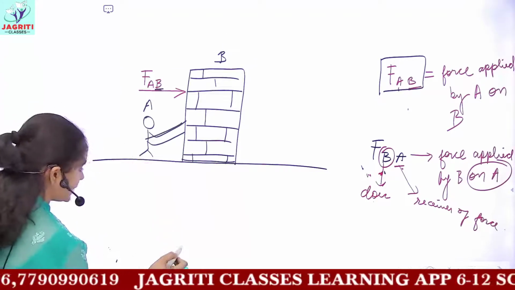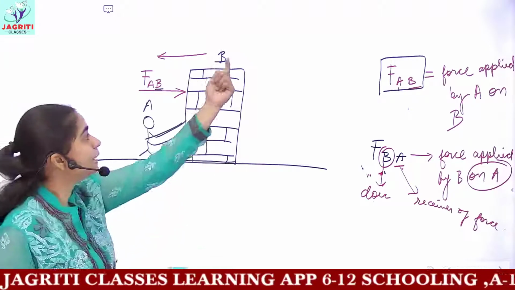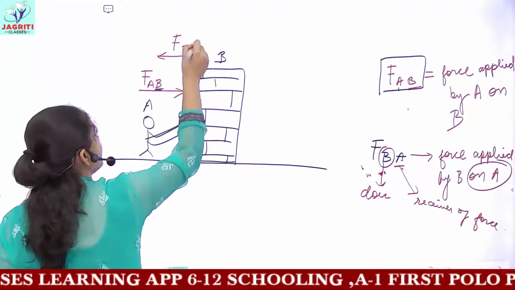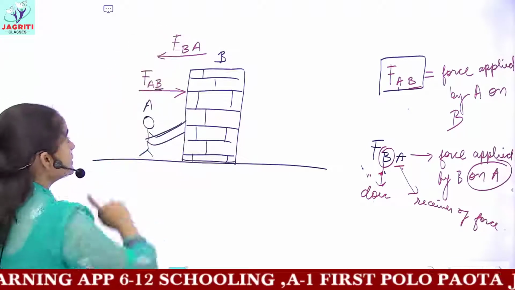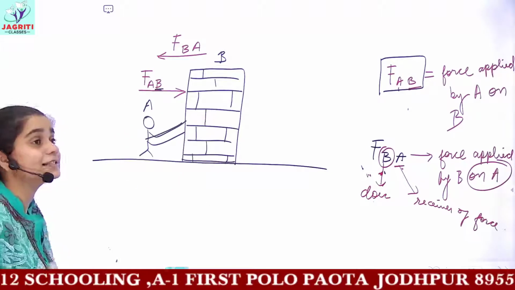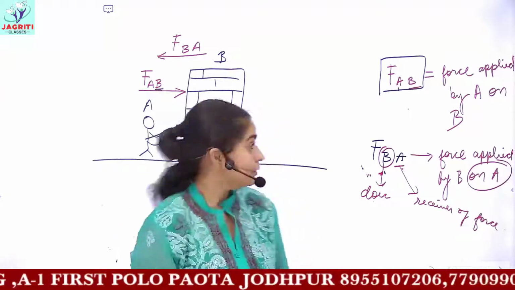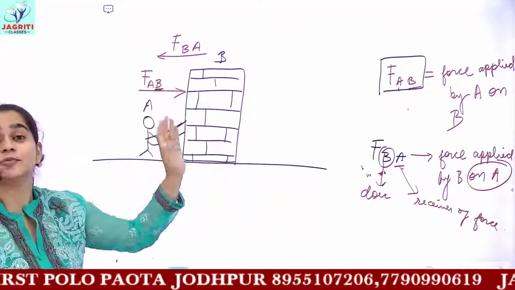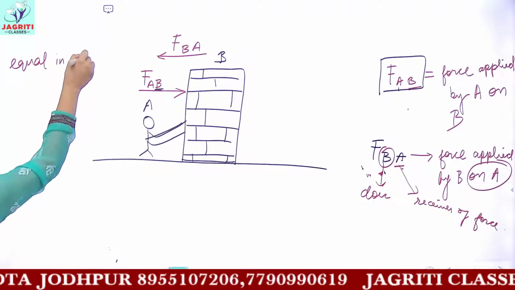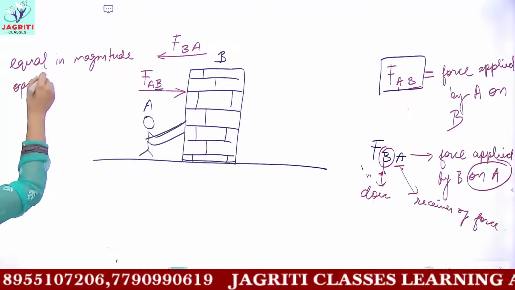This kind of force, FBA, is applied in this direction because the force is applied by B on the object A. So the direction would be FBA. Now you see that both the forces are equal in magnitude. These kinds of forces which we discuss in the third law, you can also call balanced forces. If you remember the concept, balanced forces are forces which are equal in magnitude, magnitude means the amount, and opposite in direction.